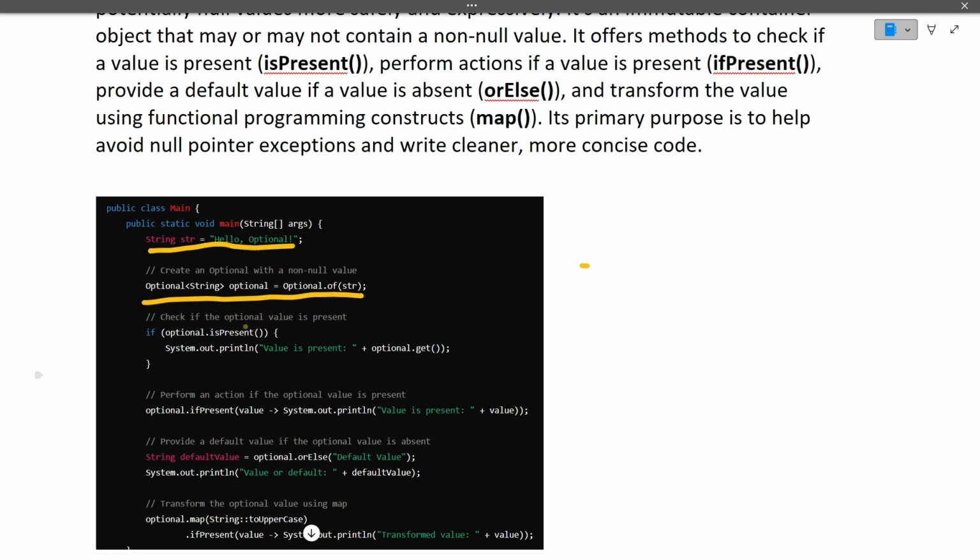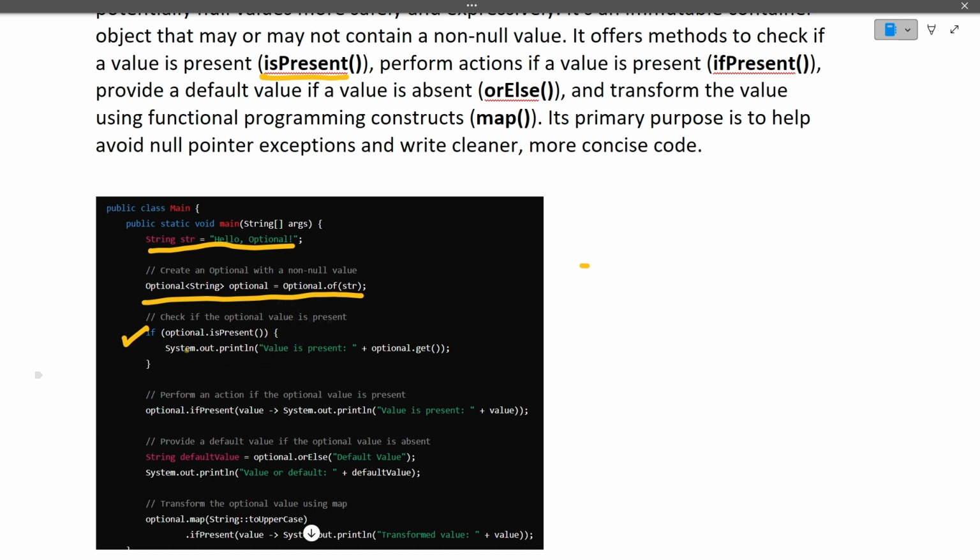For doing any operation on it, first of all we check whether there is a value present. Using this if condition, optional.isPresent, we check whether there is a value present in this Optional or not.